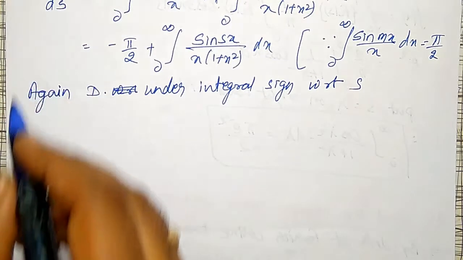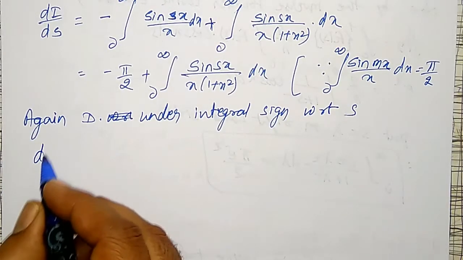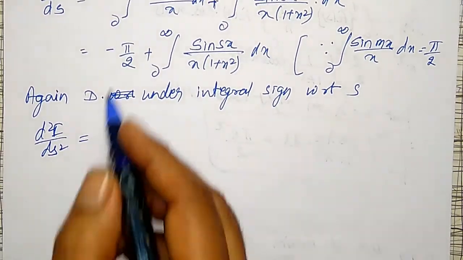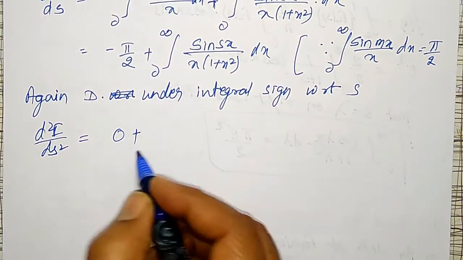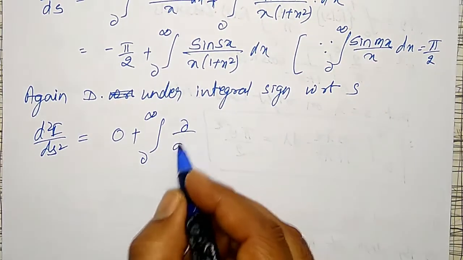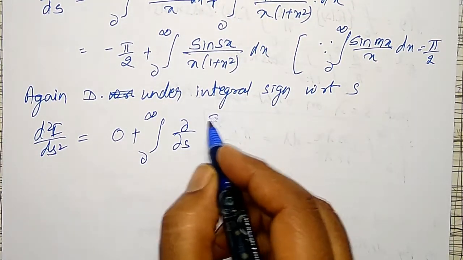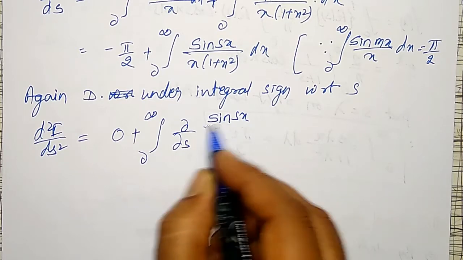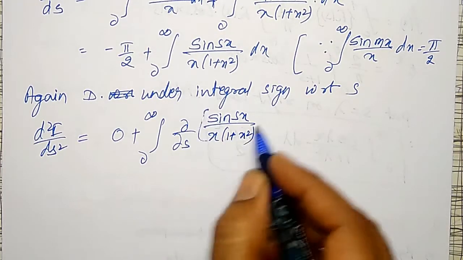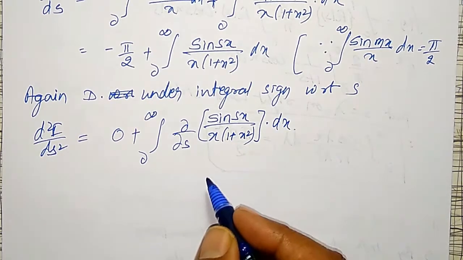Therefore left hand side will become d square I by ds square, once again differentiation, and the constant becomes 0, plus integration from 0 to infinity partial derivative with respect to s of sin sx divided by x into 1 plus x square into dx.